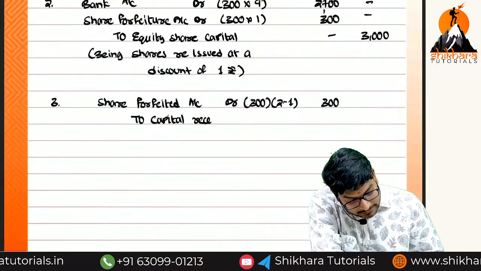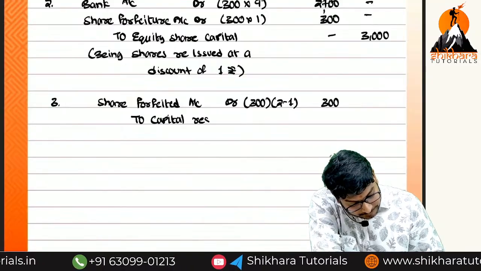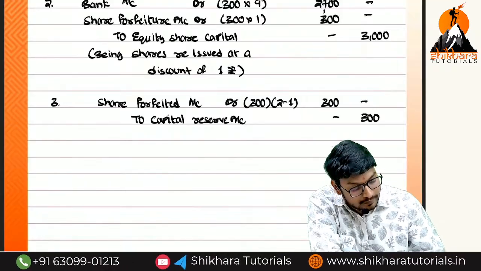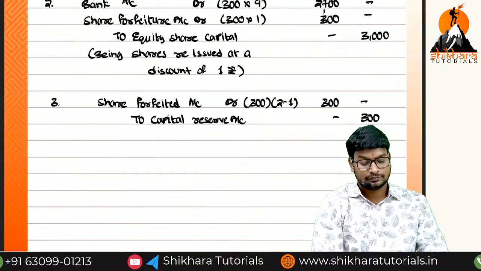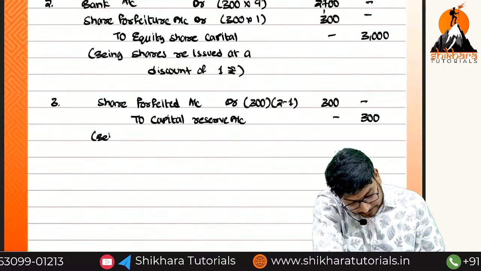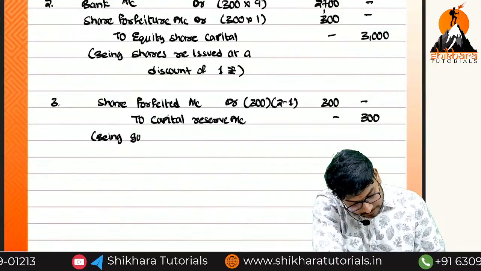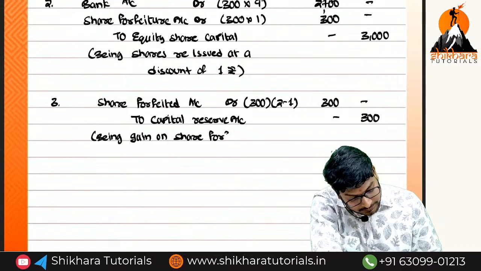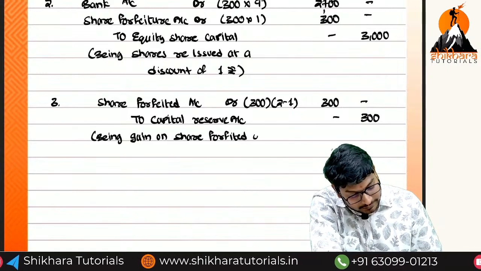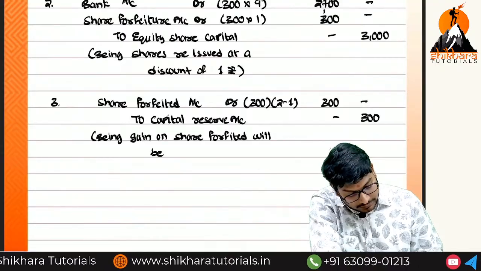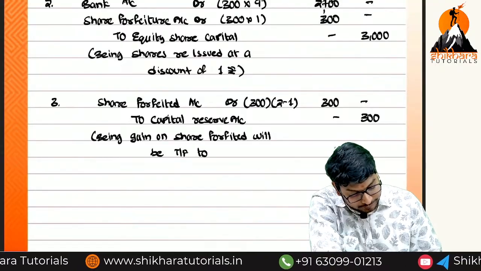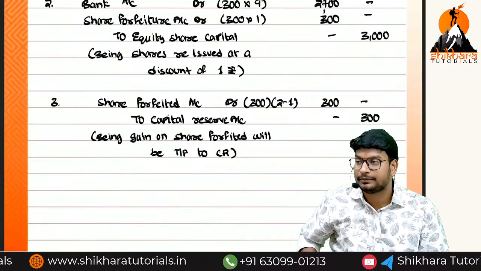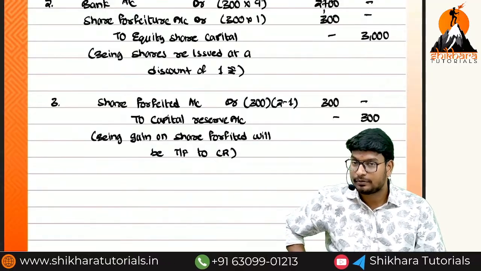Capital reserve account. Being gain on shares forfeited, we transfer to capital reserve. Guys, are you understanding it or not, ma? Did you get the point?